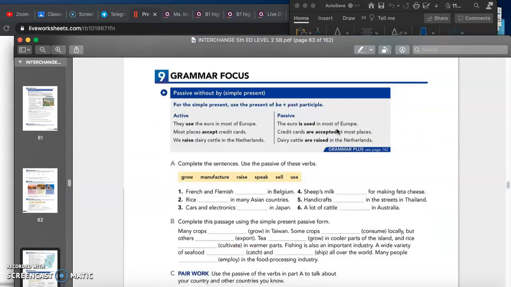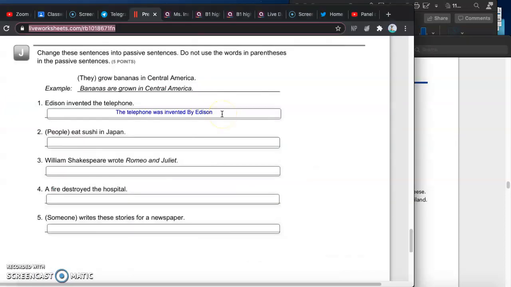Then for the second part, we have the passive voice without by, which is for simple present. So for the simple present, we are using the simple present of the verb to be plus the past participle. So for example, if we have this in simple present, they use the euro in most of Europe, the passive voice will be the euro is used in most of Europe. As you can see in here.